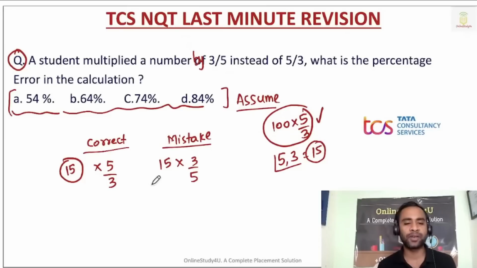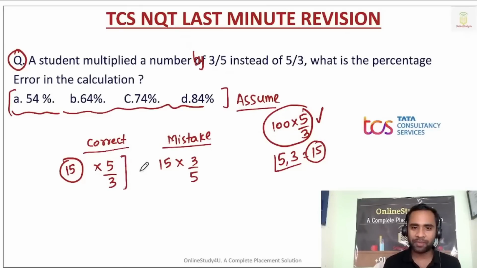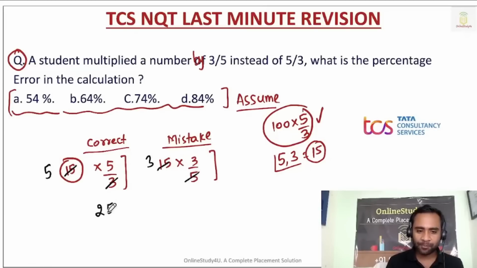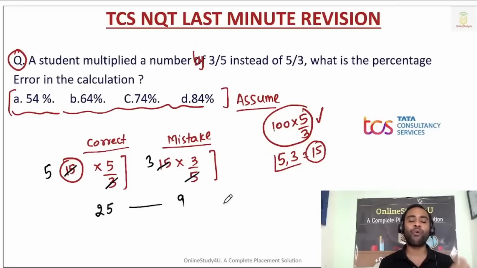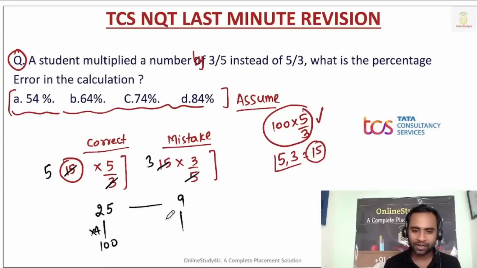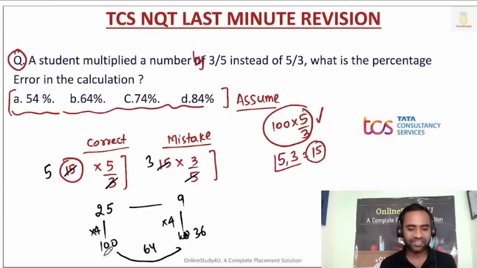So 15 was the number, and basically they wanted to multiply by 5 by 3, but by mistake they multiplied by 3 by 5. No issues. So this is 5 times and this is 3 times. So basically the actual number after multiplication was 25, but by mistake the number is 9. Now they wanted to know what is the mistake. So friends, what you always do, you make this part 100. So you multiply both by 4. Now you can see the difference is nothing but 64. And if your base is 100, you can say, sir, there is an error of 64%.